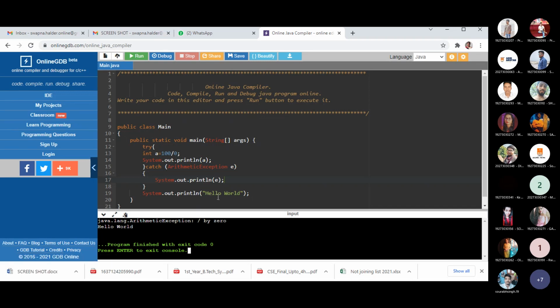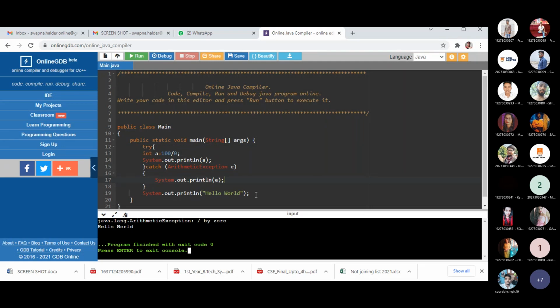But the remaining hello world statement is not executing at that time. If you use this try and catch statement, after that exception happens, the remaining statement, that is this SOP, is executing now.